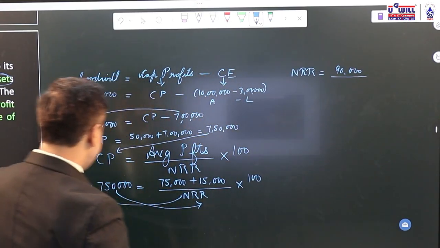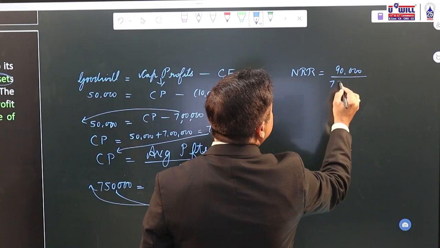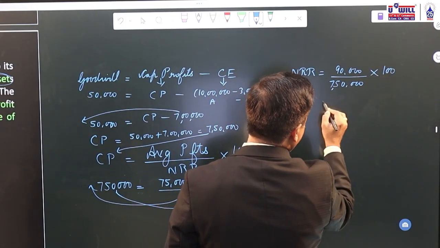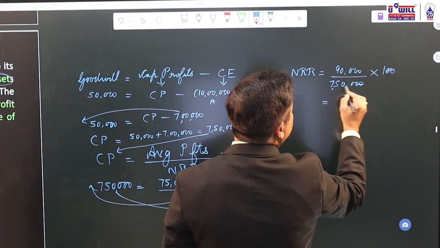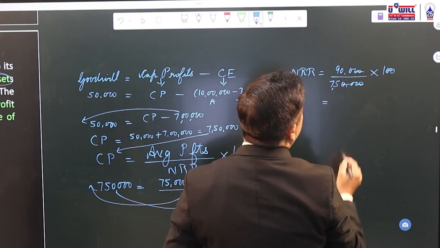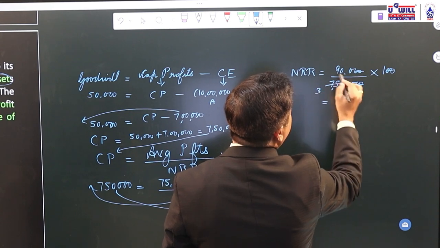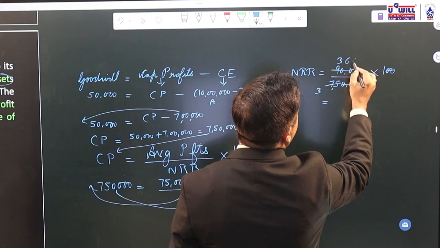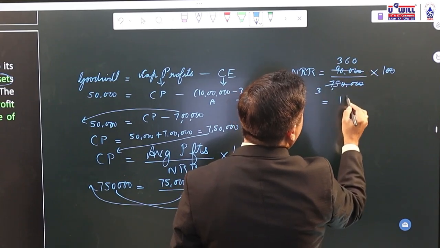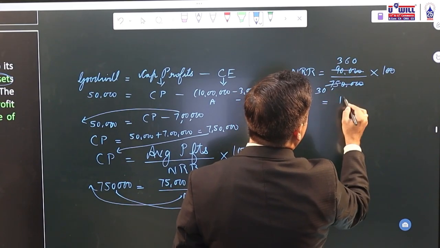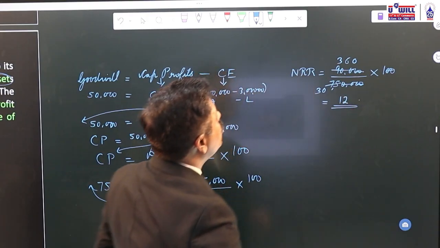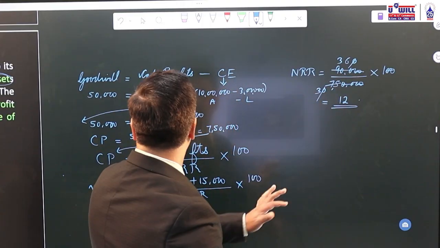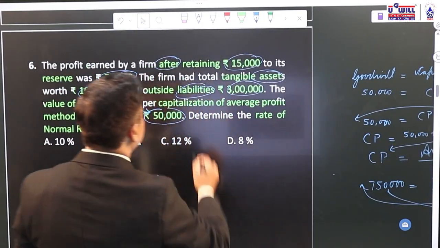Okay, divided by 7 lakh 50,000, which on the left side will come on the right side in the denominator, multiplied by 100. Now 2 zeros cancel, further 2 zeros cancel, 900 divided by 75. So 25 into 3, 75. 25 into 6, 150. 360 divided by 3, rather 36 divided by 3, 12. So what is the percentage? 12%. What is the normal rate of return? 12%. What is the correct answer?